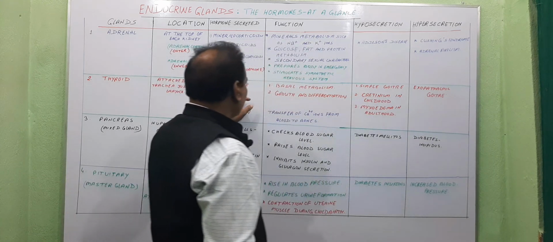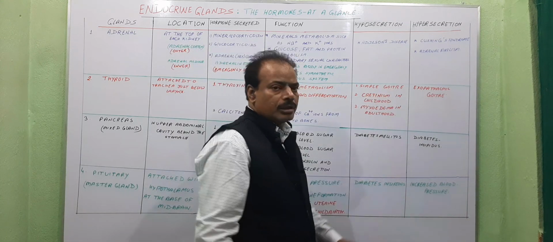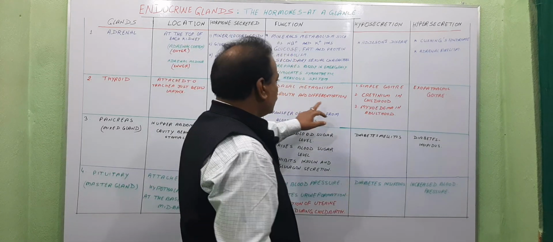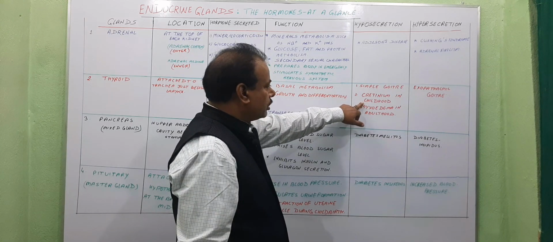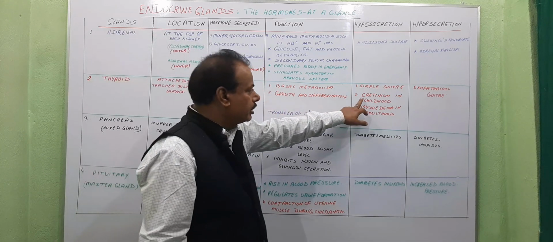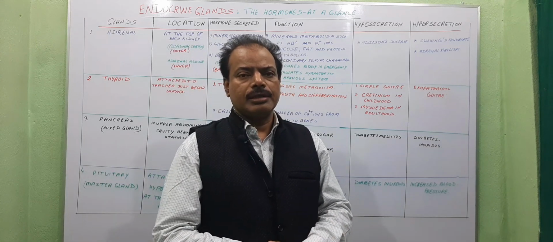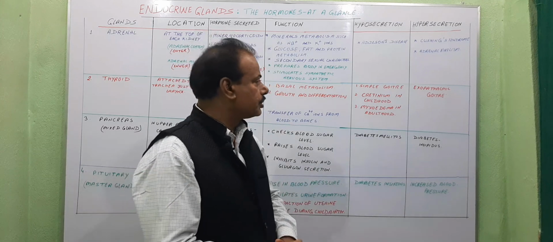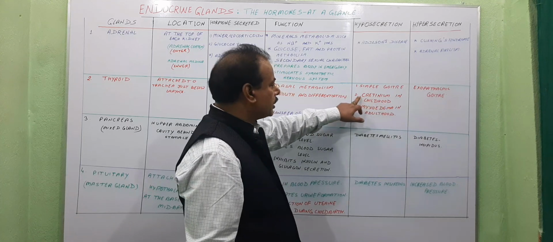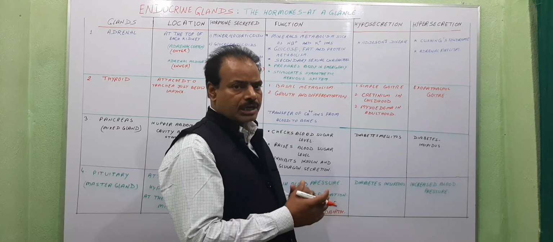Hyposecretion of thyroxine hormone causes simple goiter. Simple goiter appears in the form of swelling in the neck. Cretinism in childhood is caused due to undersecretion of thyroxine hormone. In cretinism, two important symptoms can be seen: dwarfism and mental retardation. So dwarfism and mental retardation are the two symptoms of cretinism, which is caused when hyposecretion of thyroxine takes place in a child.